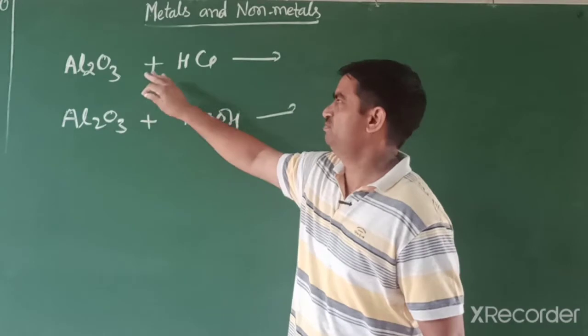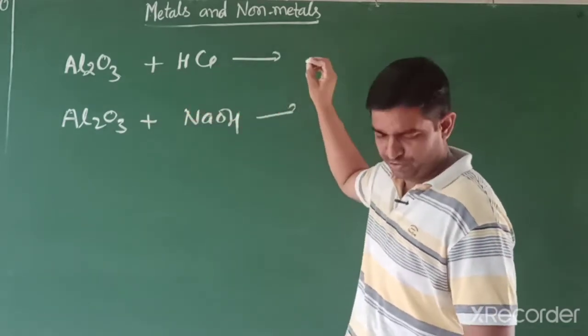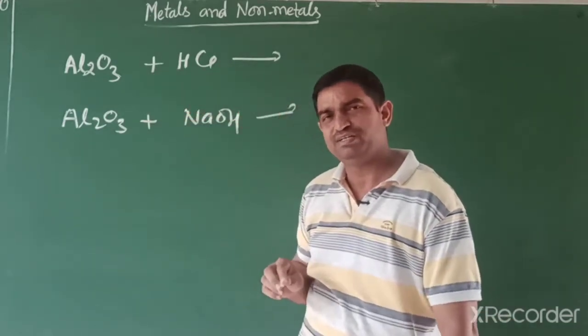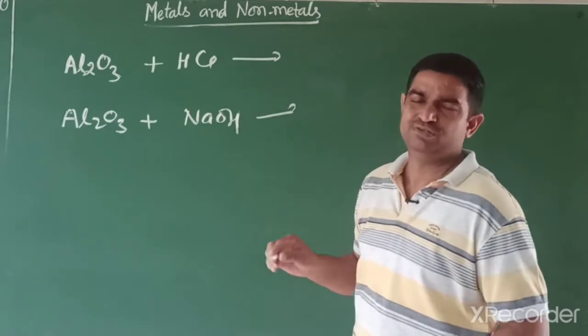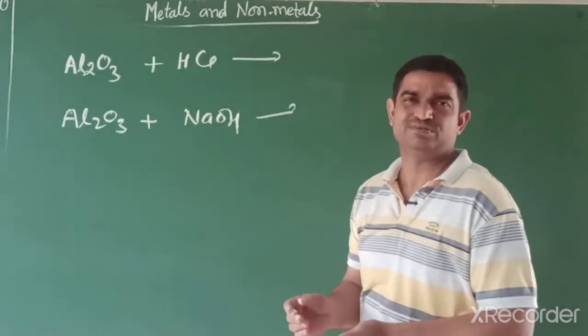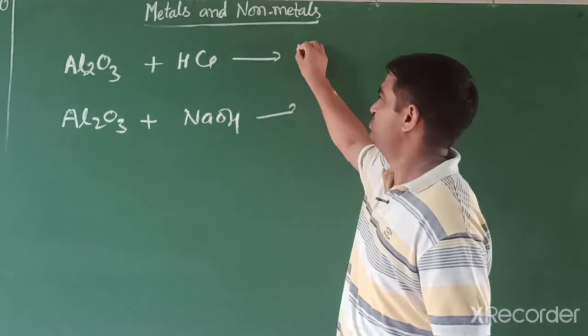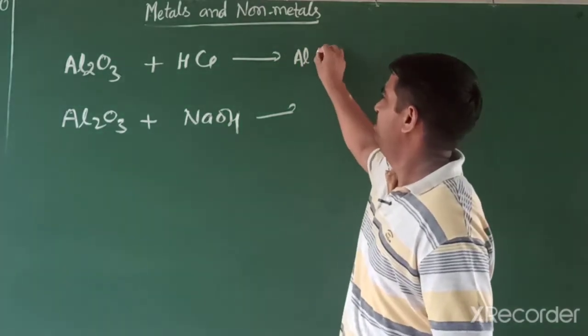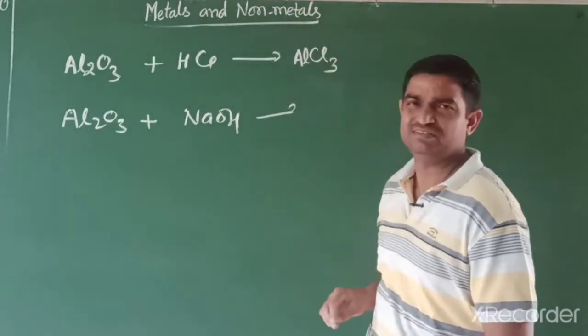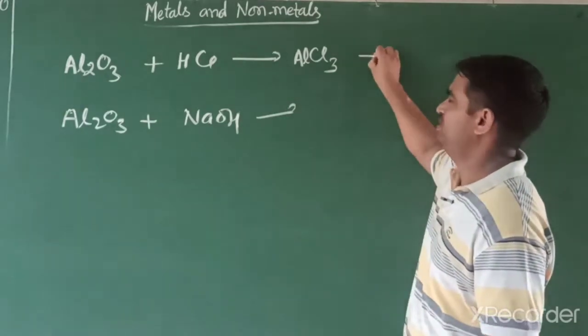So when aluminium oxide reacts with HCl, it forms aluminium chloride. But how can you write the aluminium chloride formula? You know aluminium is +3 charge, chloride is -1. So cross their charges: AlCl3.